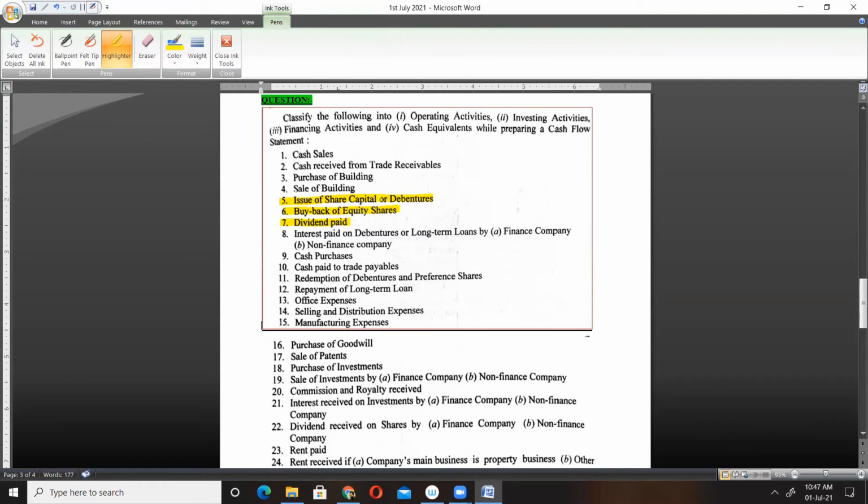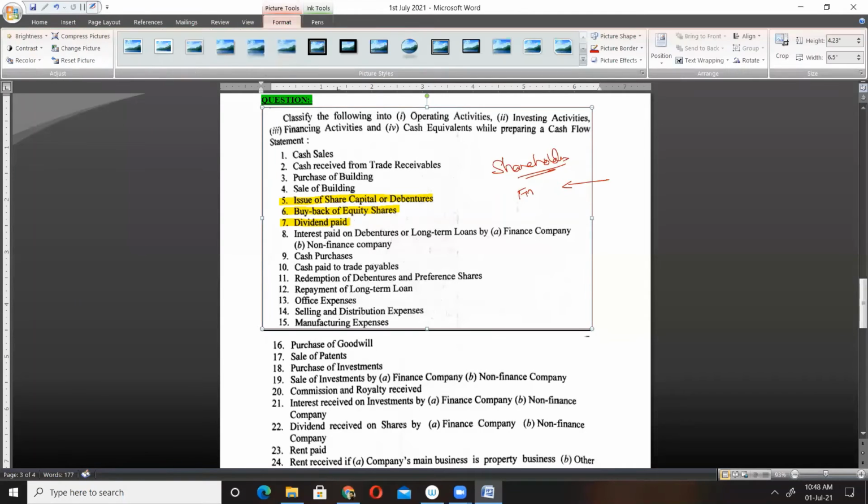Number 7, dividend paid. Dividend is paid to whom? Dividend is paid to shareholders, isn't it? And shareholders invest money in our business. So this is our financing activity. Dividend is paid on what? On shares, and issue of shares is a part of our financing activity, and hence dividend paid will also be classified as our financing activity. All right, clear?